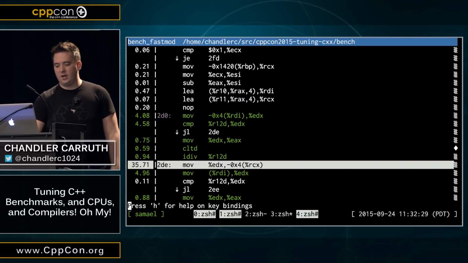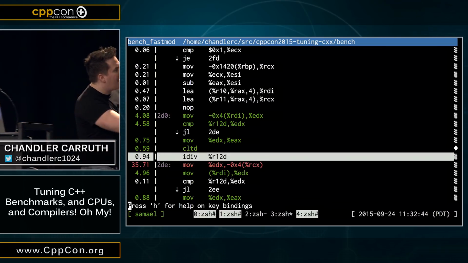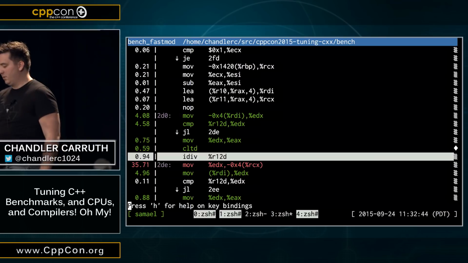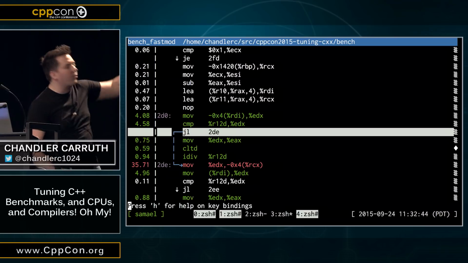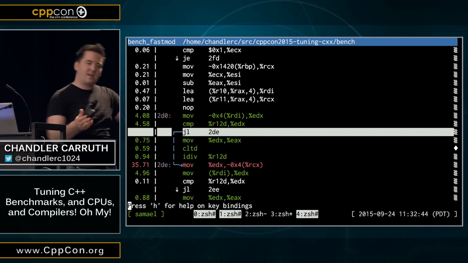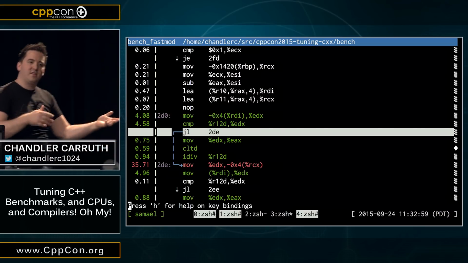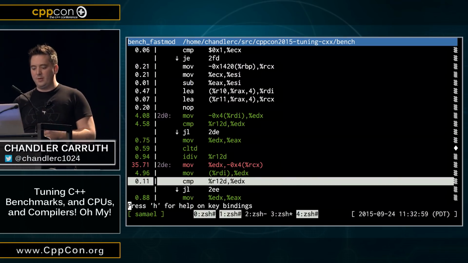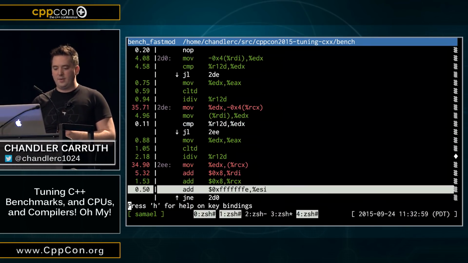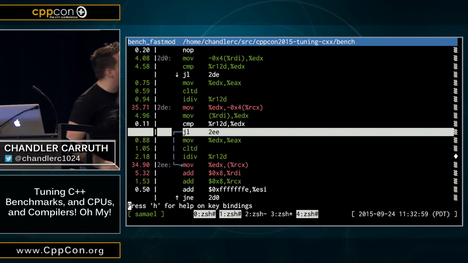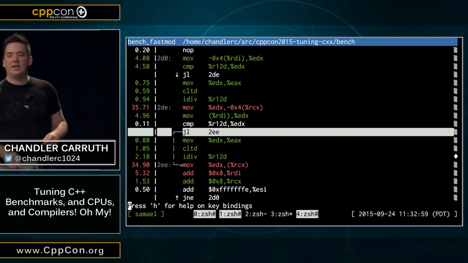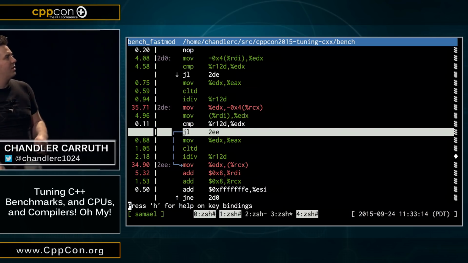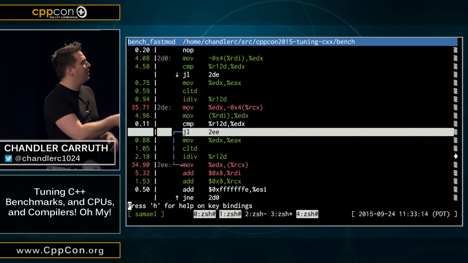So we have some code here. So this guy right here, this idiv, is actually doing the modulo operation, right? That's the super slow thing. And you'll see here, we jump over it, OK? Like, we actually test whether it's below the ceiling, right? If it's less than that, we jump over it. Then we do that, and well, OK, so this is a bit odd. So then we come down here, and we do exactly the same thing again, right? So here we compute modulo once, but we avoid it, and you can see all the samples, all of my sample counts, are going to this destination of the jump, so that's hotter, right, which is good. And then over here we do it.